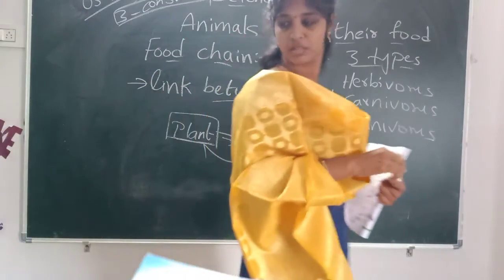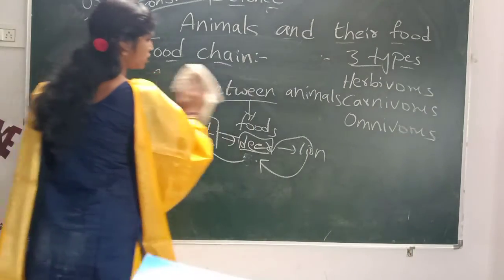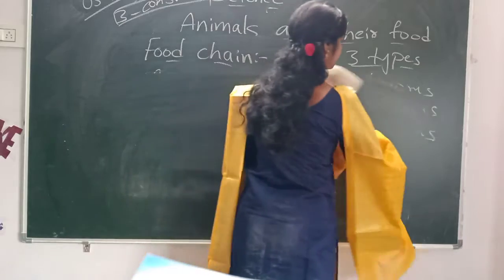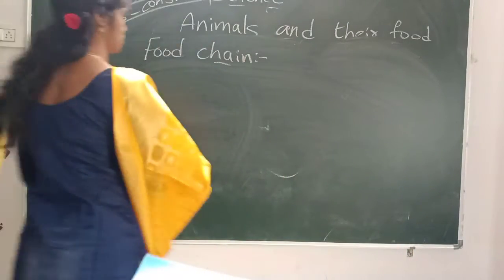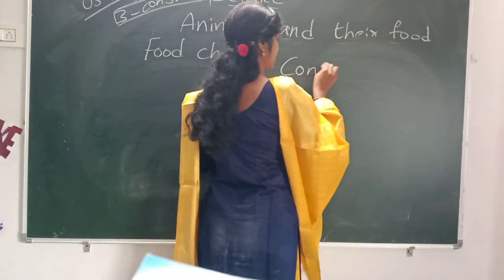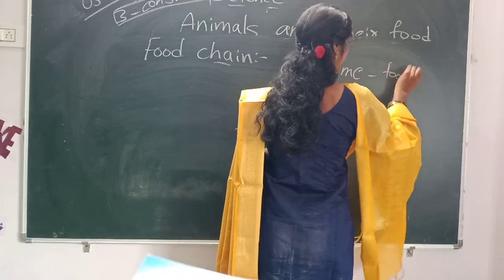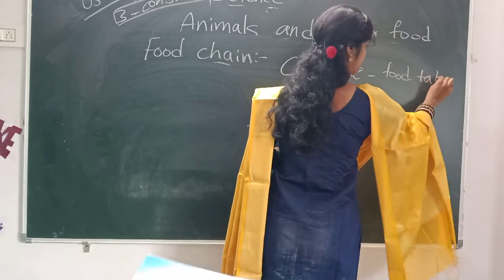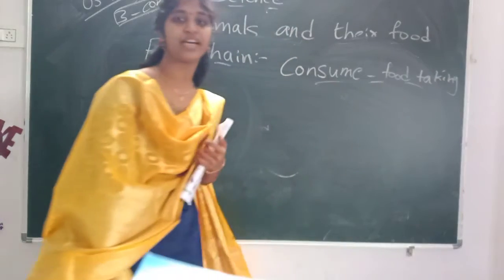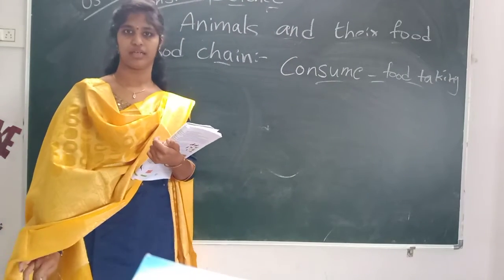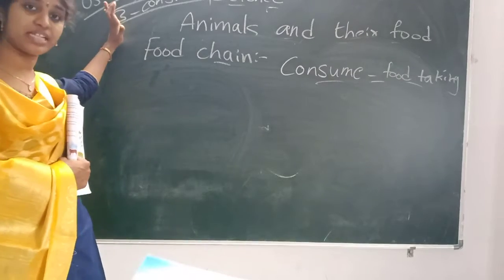Consumers are the ones who get food. So the food chain consists of three types of consumers.